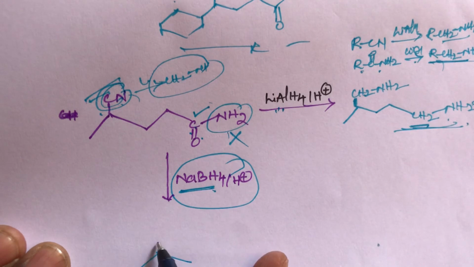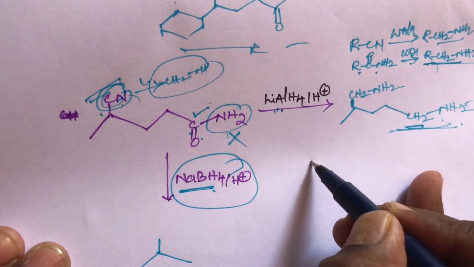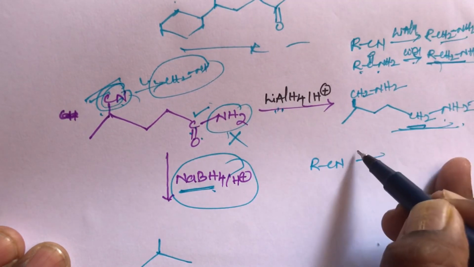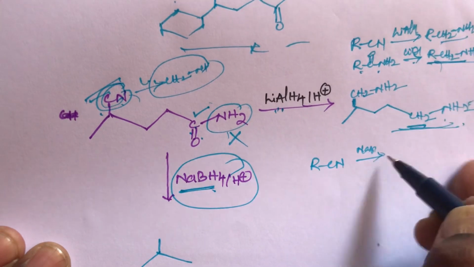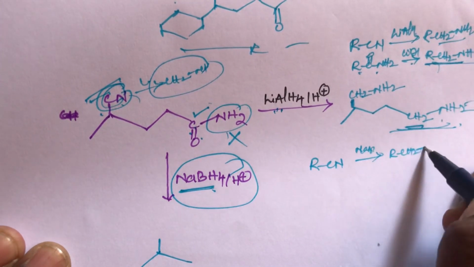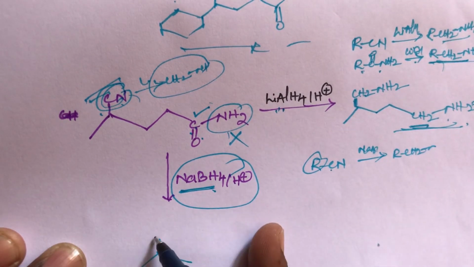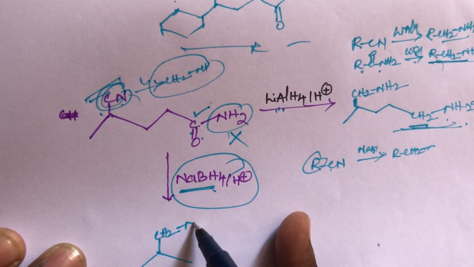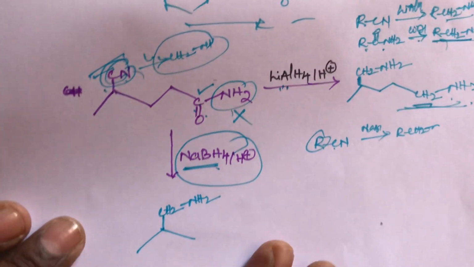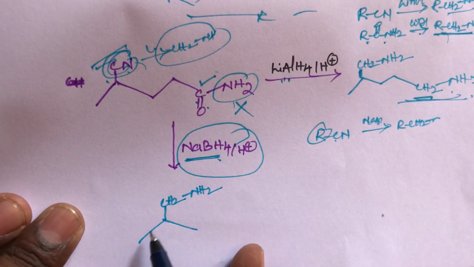We know this cyanide group: RCN in the presence of sodium borohydride gives RCH2NH2, where R means an alkyl group. Cyanide means this carbon is converted to CH2 and N is converted into NH2. The cyanide group is converted to CH2NH2.